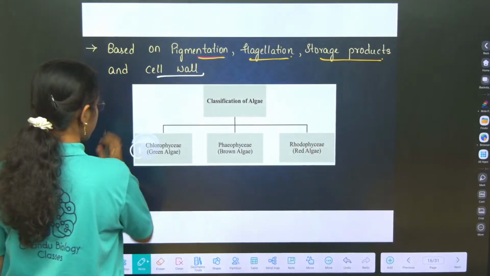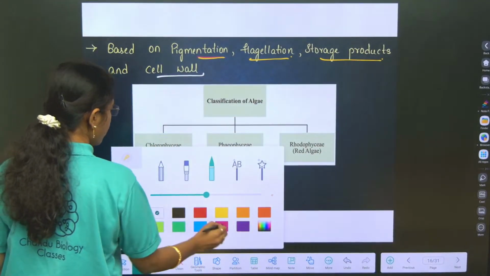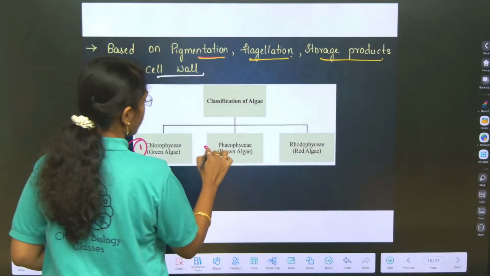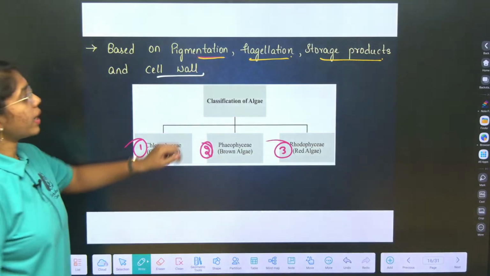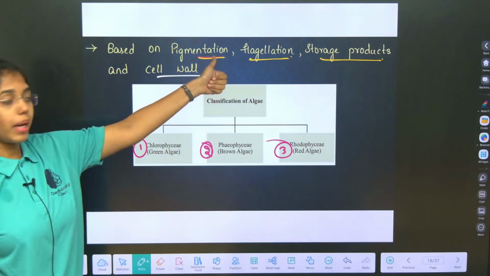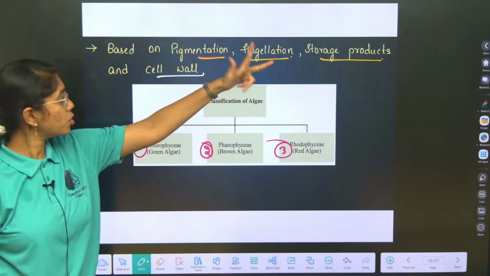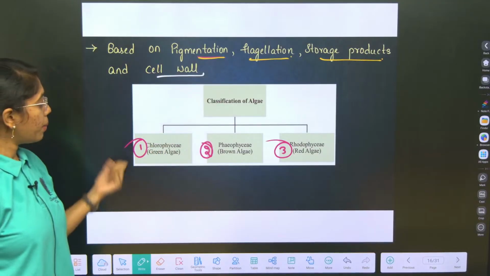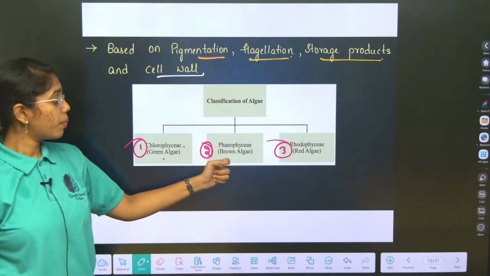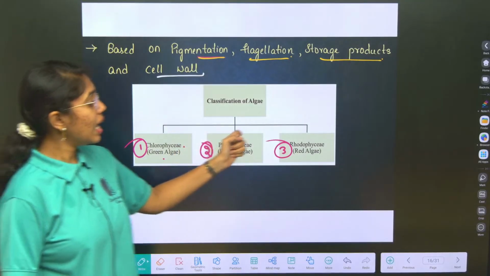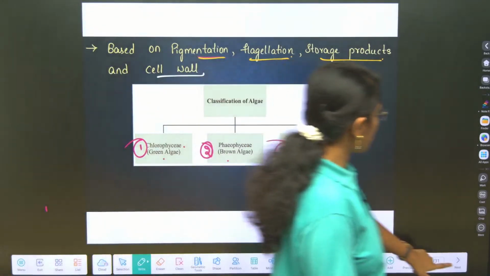Algae is classified into chlorophyceae, phaeophyceae, that is brown algae, and third is rhodophyceae. What are the basis of classification? Pigmentation, flagellation, storage products and cell wall. Based on that, we have three: green algae, also addressed as chlorophyceae, brown algae, also known as phaeophyceae, and red algae, also known as rhodophyceae.